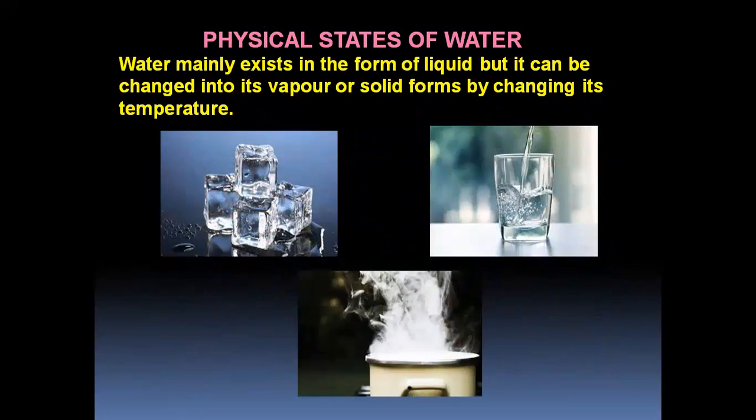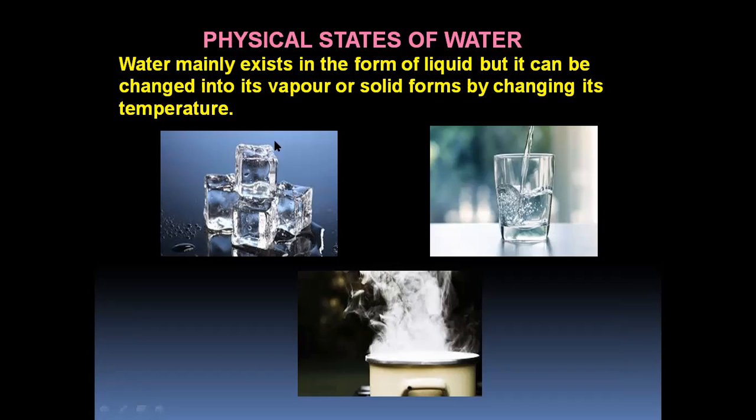Physical states of water. Water mainly exists in the form of liquid, but it can be changed into its vapor or solid forms by changing its temperature. So temperature changes its liquid form into vapor and vapor form again into liquid, and also the liquid changes into solid. You can see the picture, children.